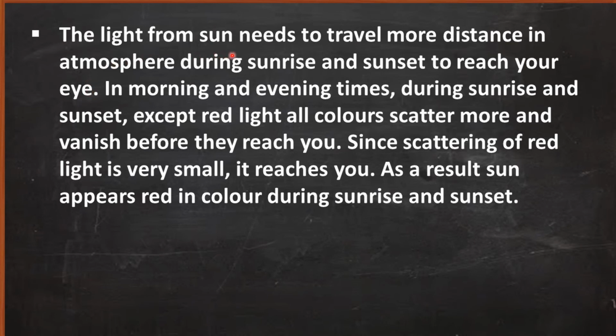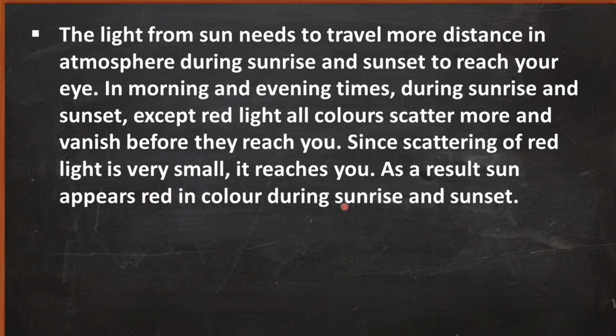The light from the sun needs to travel more distance in the atmosphere during sunrise and sunset to reach your eye. So in morning and evening times, during sunrise and sunset, except red light, all colors scatter more and vanish before they reach you. Since scattering of red light is very small, it reaches you.